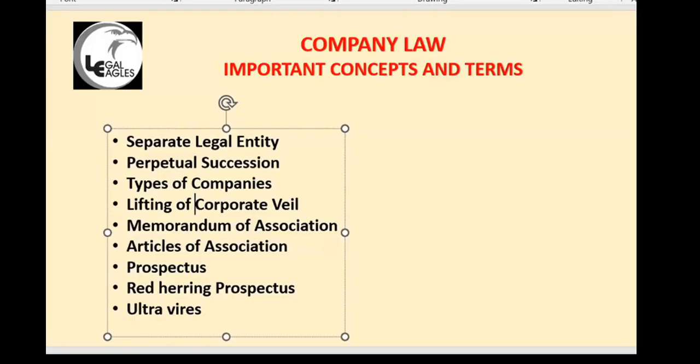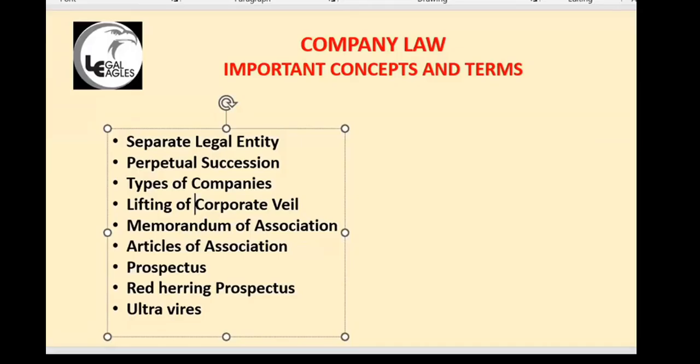Okay. So those are the things basically. Then I will talk about memorandum of association. Whenever a company is formed, they have to file a thing called memorandum of association and articles of association. In the memorandum of association, there are 5 main clauses. That is name clause, and registered office clause.